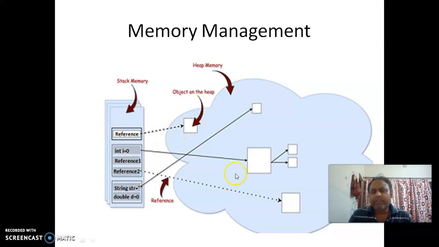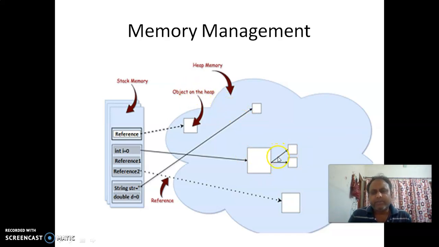All the variables that we have declared inside the program are also pointing to a particular object. So everything in Java is in terms of objects. References are pointed by a dashed line, and the variable which we are declaring is pointed by a solid line. The reason for representing it as a dashed line is that this reference may later point to another object. Here we are having one object which is having a pointer to another object. One object may have a chain of other objects. All these objects are linked together and are stored inside the heap.